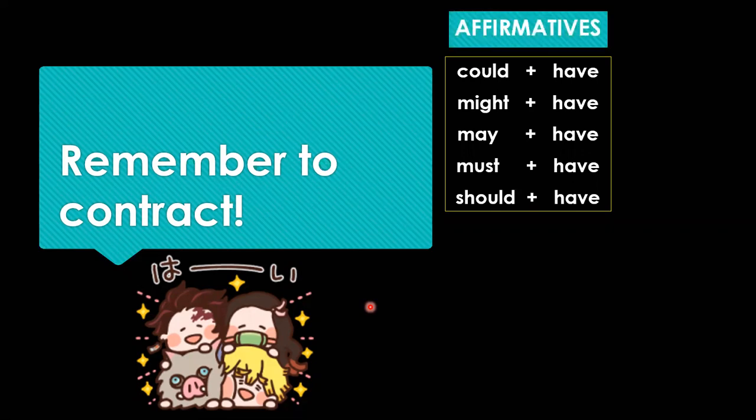If we want to contract them, we're going to have "could've." Check the pronunciation now, I am going to help you out with that. We're pronouncing could normally, "could." Always remember, we do not pronounce the L, okay? The L does not make a sound in any of the modals, not in could, not in would, not in should.